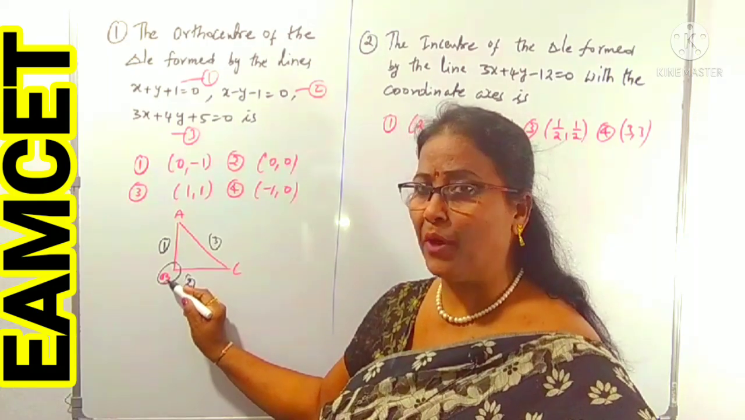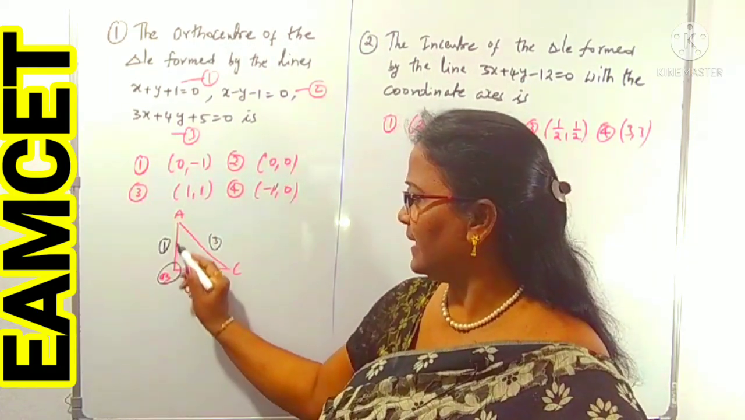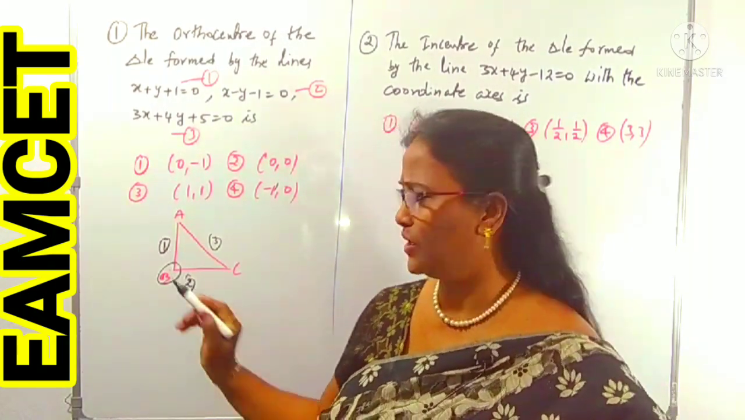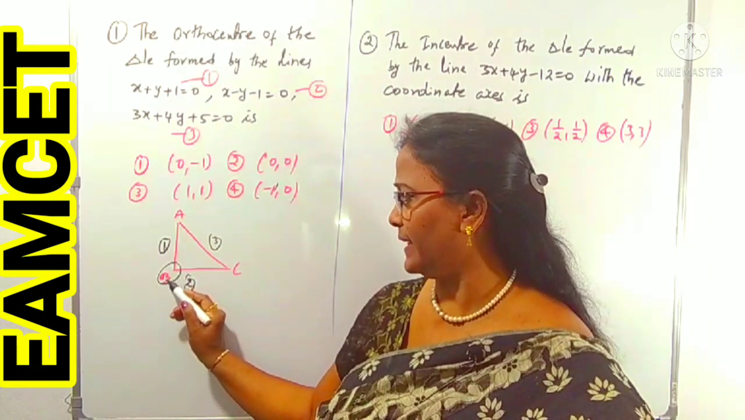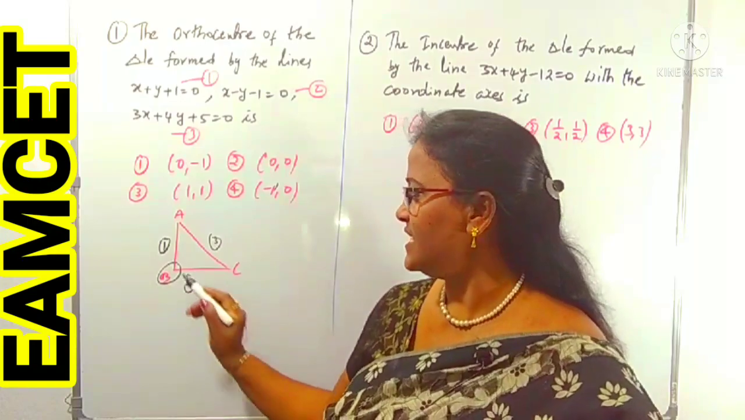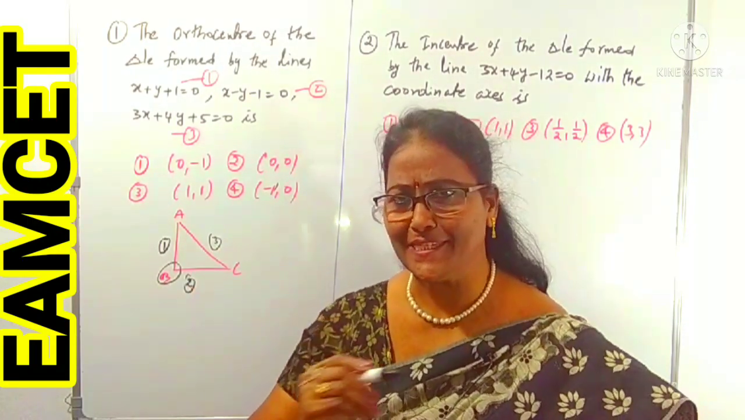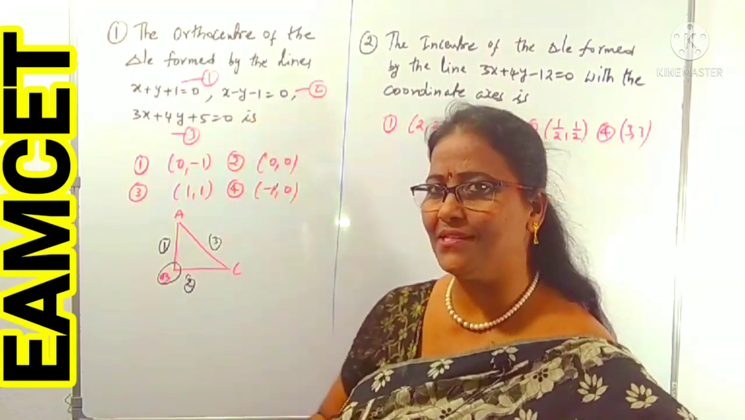We want this point B. That is there already in the options. So B is clearly the point of intersection of lines 1 and 2. Why is it lines 1 and 2? Because lines 1 and 2 form a right angle at B. So the only point required is the orthocenter. We can do it by solving the 1 and 2 equations.